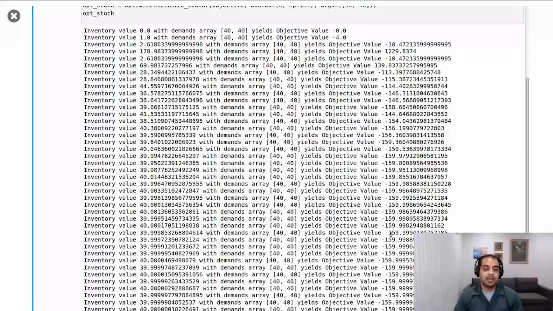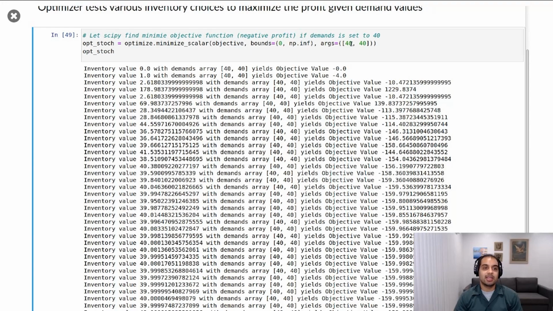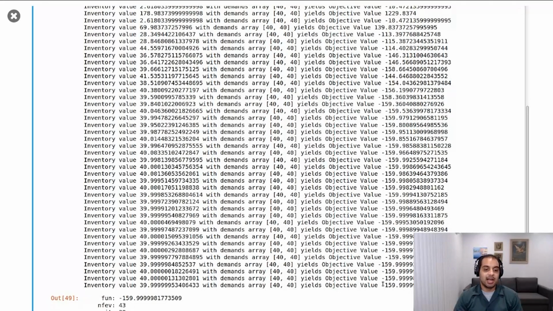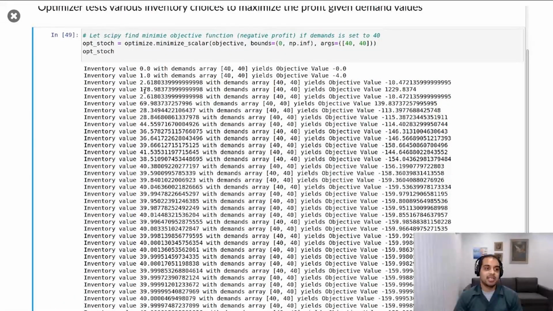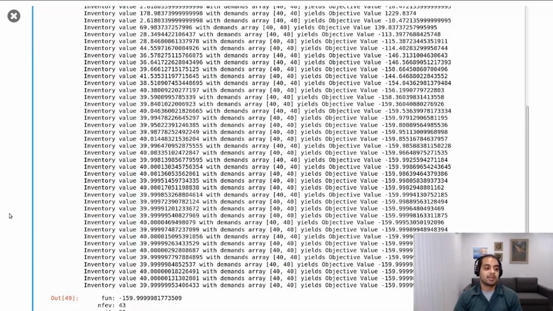I want to point out that these numbers don't mean anything by themselves. They just mean something in relation to another number from the objective function. So it just tells us, given our inventory choice and given the demand, what is a better choice versus another. And in this case, a value of 159 from the objective function for an inventory value of close to 40 is much better than Anisha buying 180 newspapers, losing a bunch of money for what would amount to 130 newspapers unsold. And you can correspondingly see that with a very high objective function number relative to 159.